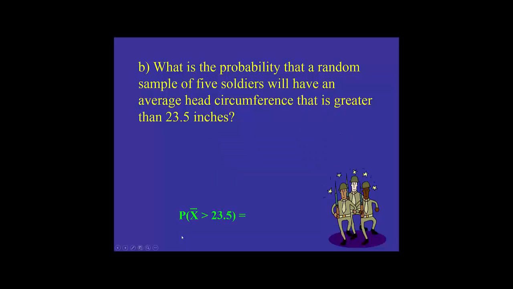Well, that gets smaller because we've got more people that have to have larger heads, and so that decreases down to 7%. So in real life, that actually does make sense. As we start gathering more people together, the likelihood of them being extreme sort of decreases.